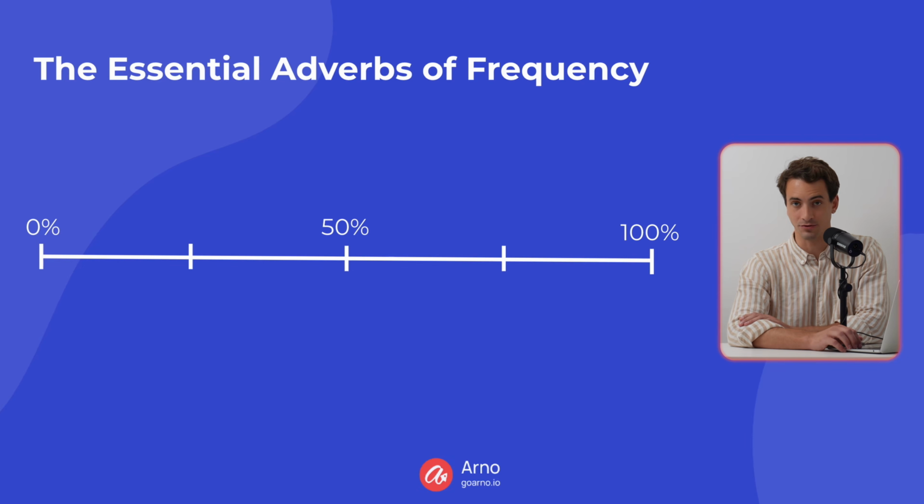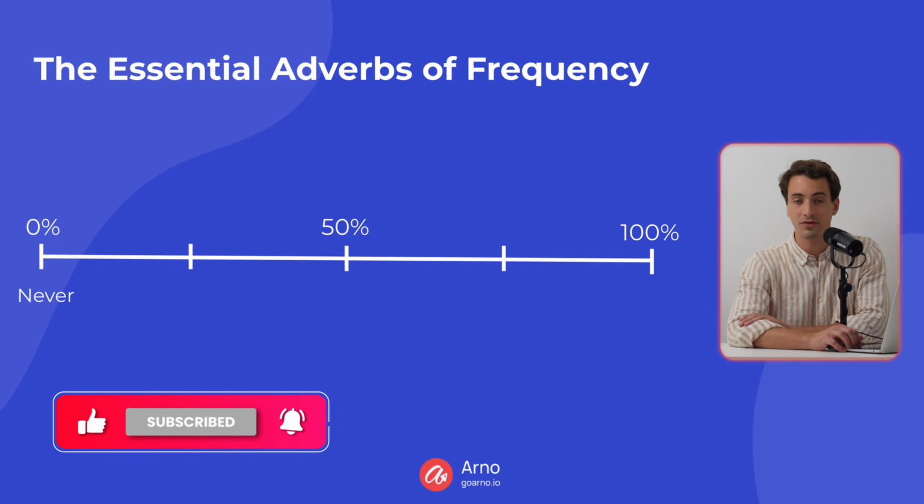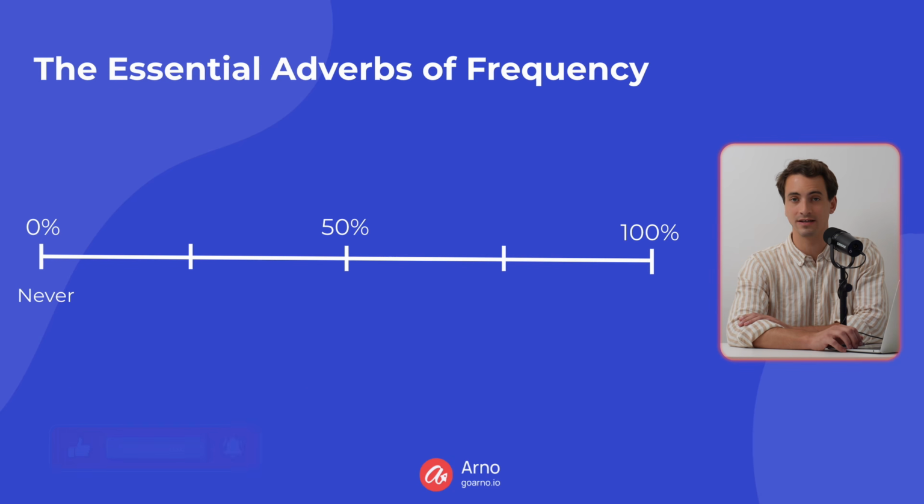In English, we have a special kind of adverb. These adverbs are called adverbs of frequency. Here are the essential adverbs of frequency. So when we are talking about things that happen 0% of the time, we use never.